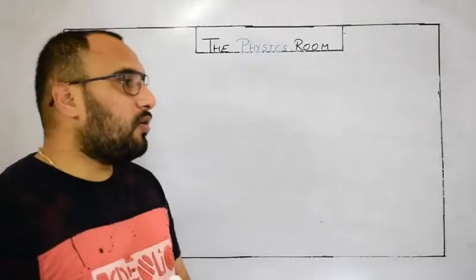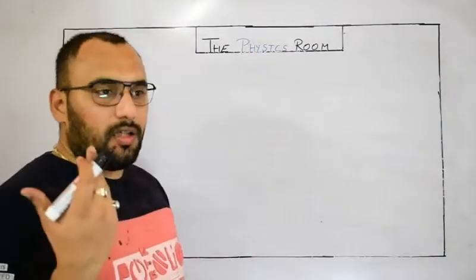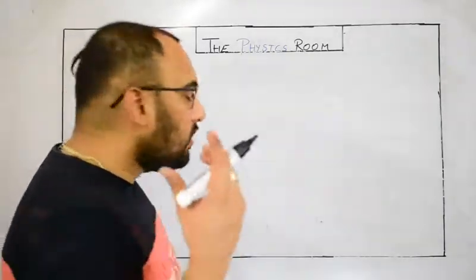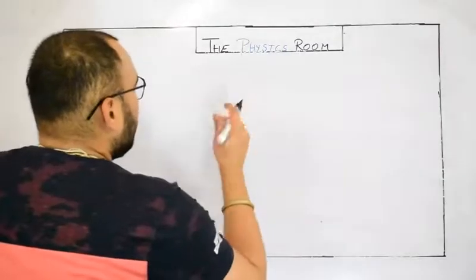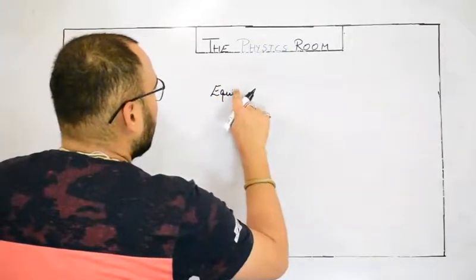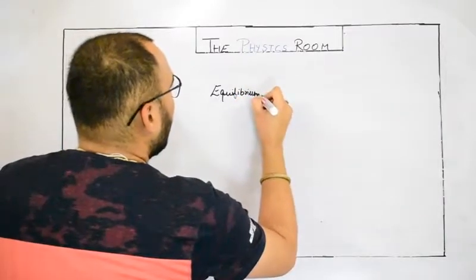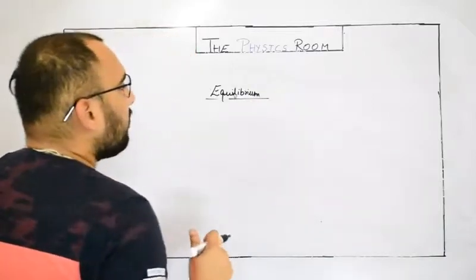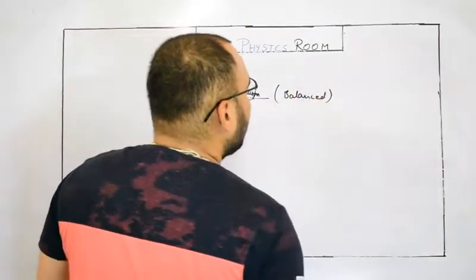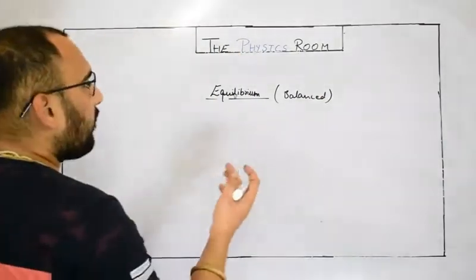Now let's talk about equilibrium. We know about the couple forces and the moment of couple also, meaning the total torque developed due to the couple forces. Now let's talk about equilibrium. Equilibrium means a condition of balancing, or when the system is balanced, we call it equilibrium. But which kind of balance?